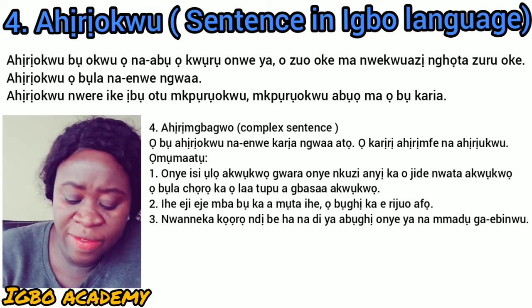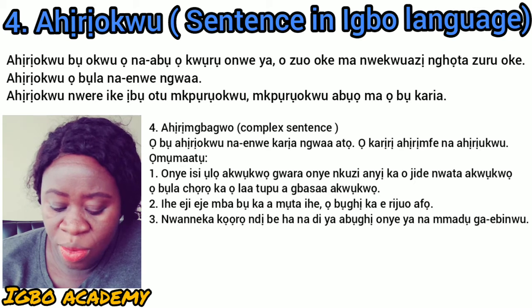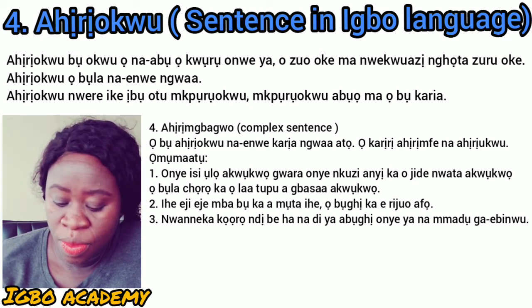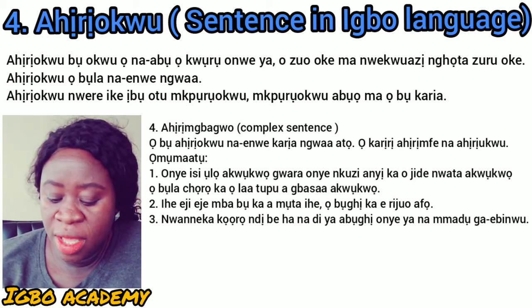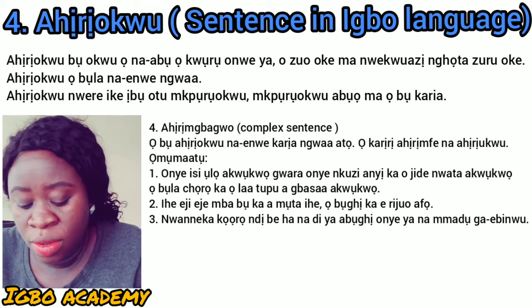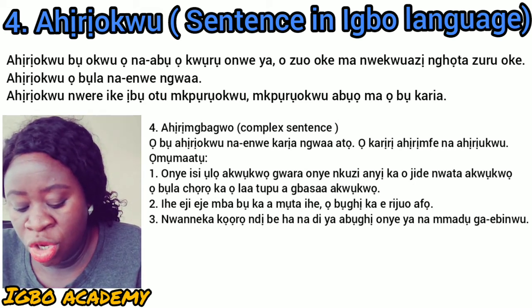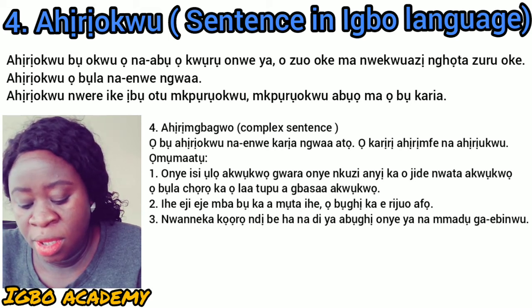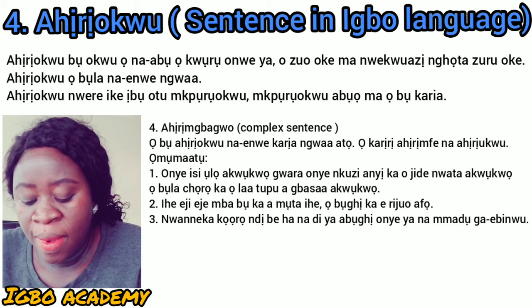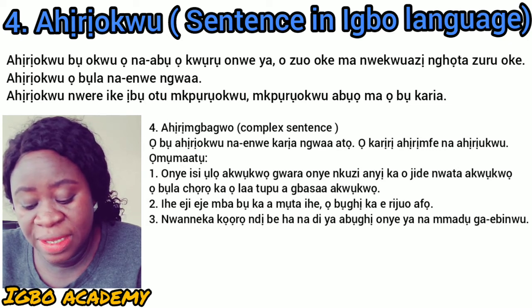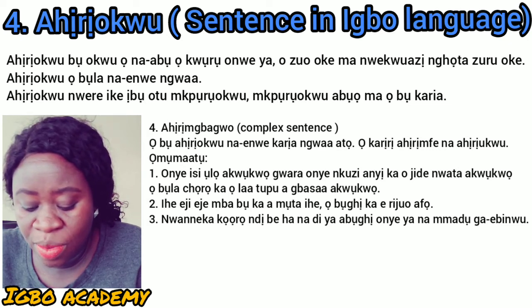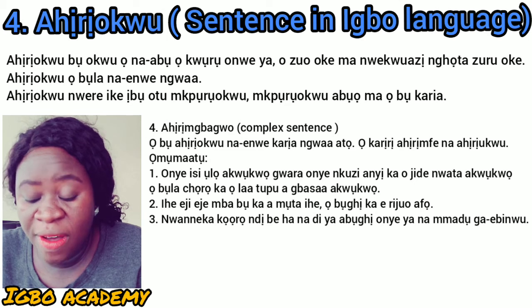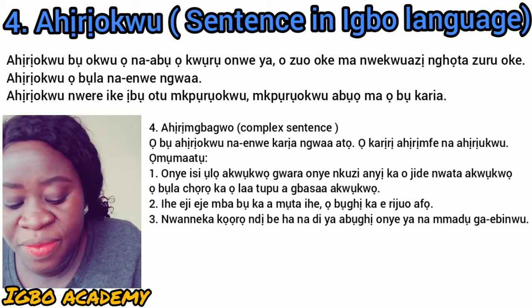So how many verbs do you have in this sentence? Gwara, which is told. Jide, which is to hold. Chọrọ, which is to want. La, which is go home. Gbasa, which is to dismiss. So we have like how many verbs here? 1, 2, 3, 4, 5. We have 5 verbs in the sentence.